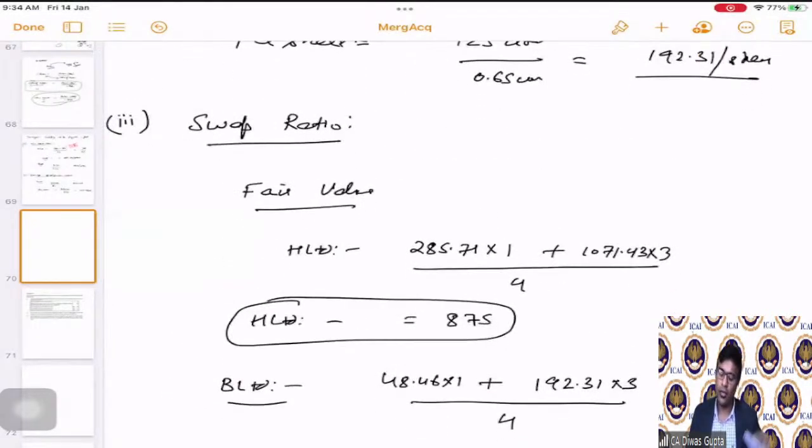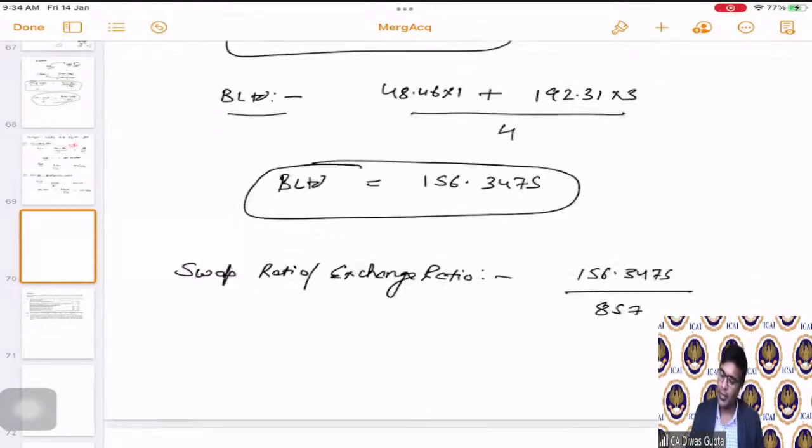Is it 875 or 857? Is it 285.71, 1071.43 multiplied by 3 divided by 4? It is 875. Correct?